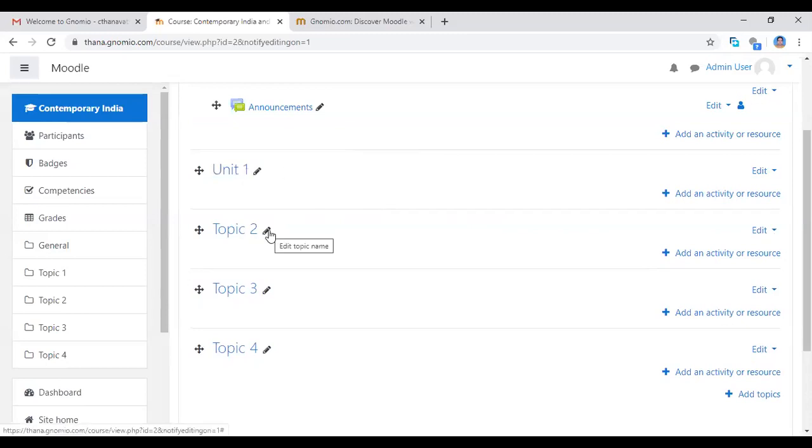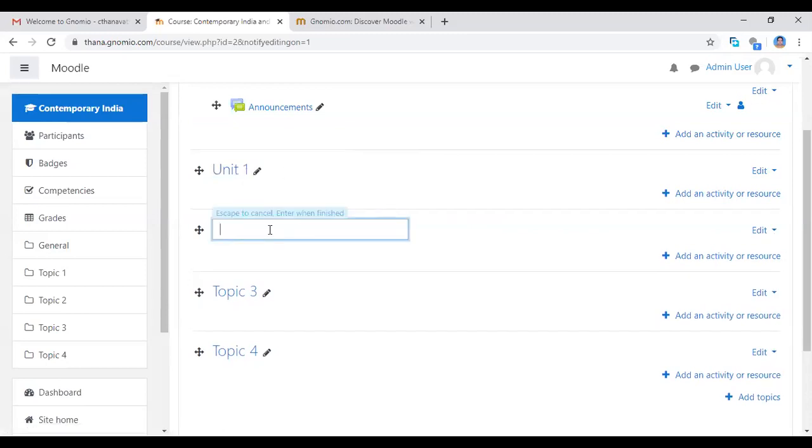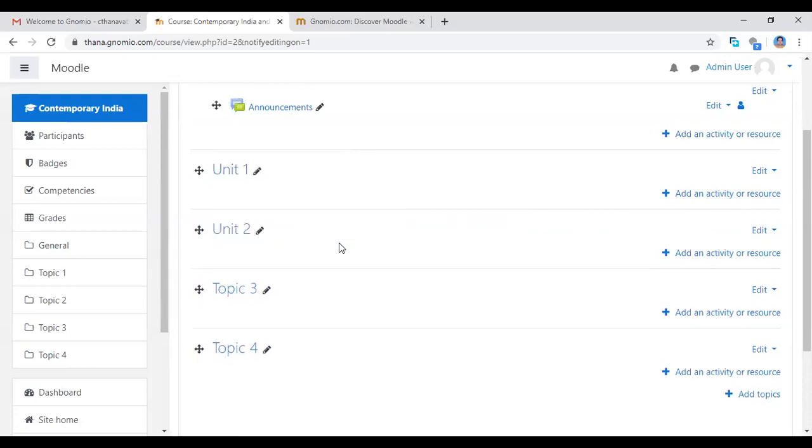So you click here and give unit 2, then click the enter button, only then will that topic be edited or changed. See here unit 1, unit 2.